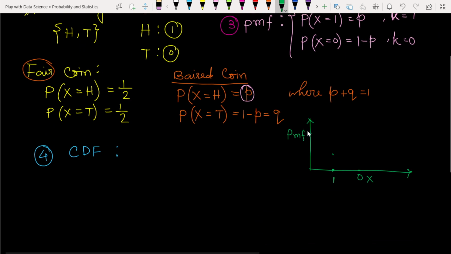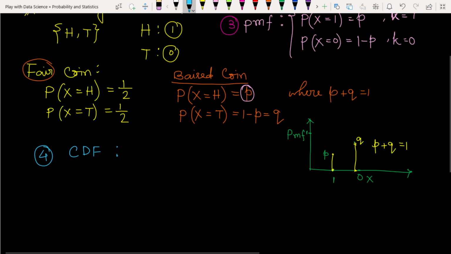If it takes the value 1, then here is the value P, and here the value Q. Here the value P and here the value Q. So let's take the 0 point and the 1 point, and P plus Q must be 1.